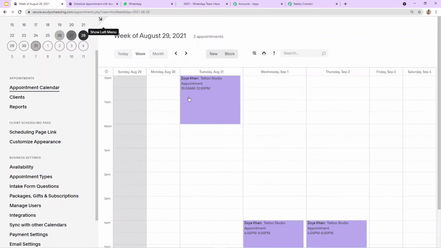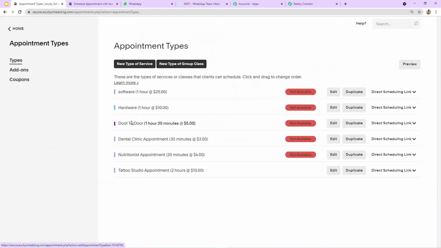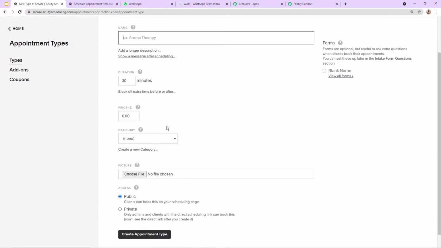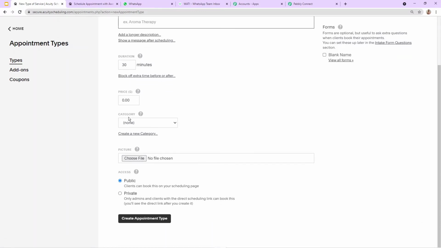To start managing appointments for your business, you need to click on appointment types. Here you can see these are the already available appointment types, or you can say services, of my account. To start with your services, you need to click on new type of service. After you click on new type of service, you need to create the service of your business according to your need. For example, here it is given: aromatherapy. Duration, price, you can set all according to yourself. Once you have done with this, you need to click on create appointment type.